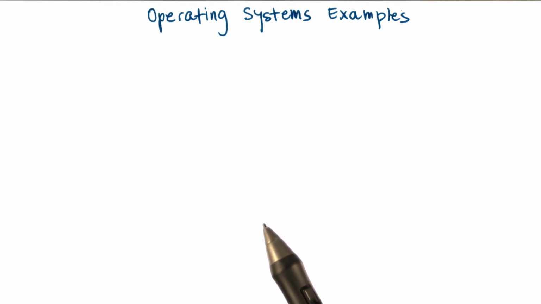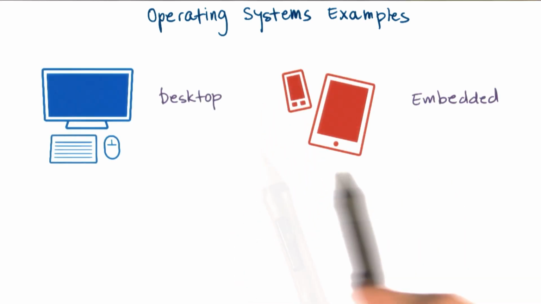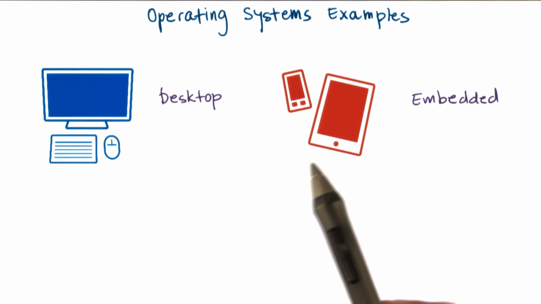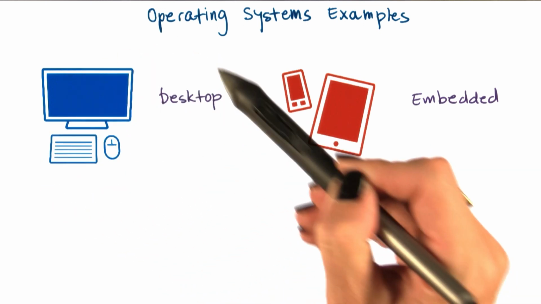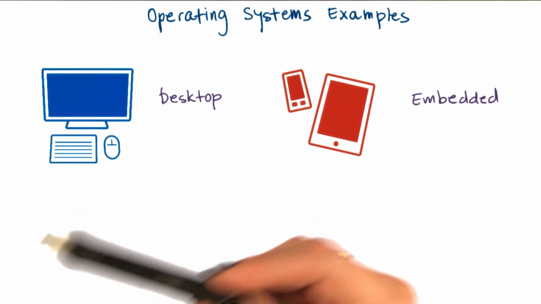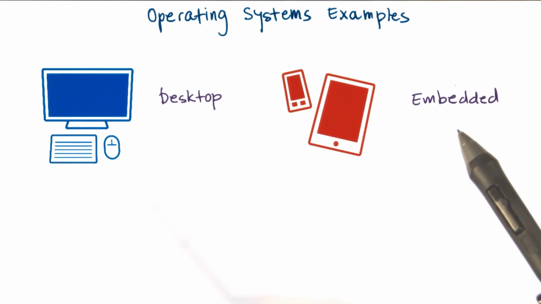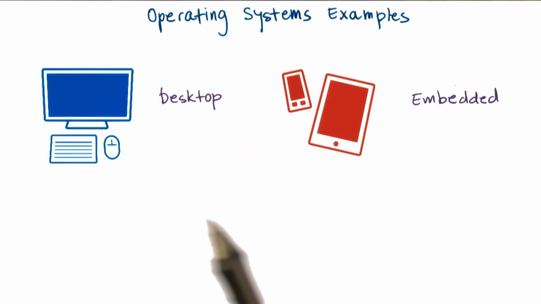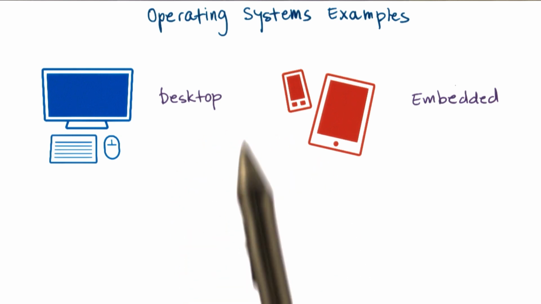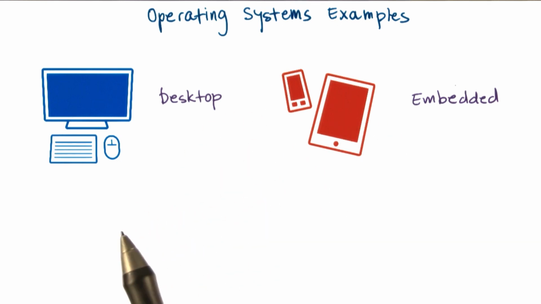Now that we understand what an operating system is, we can ask ourselves, what are some examples of actual operating systems? The examples of real systems out there differ based on the environment that they target. For instance, certain operating systems target more of the desktop environment or the server environment. Others target more of the embedded environment. Yet another set of operating systems target ultra-high-end machines like mainframes. But we'll focus on these environments, the desktop and embedded, in our discussions just because they're most common.